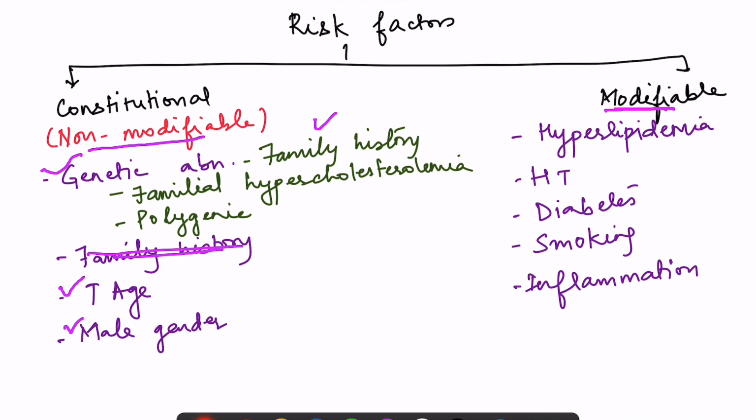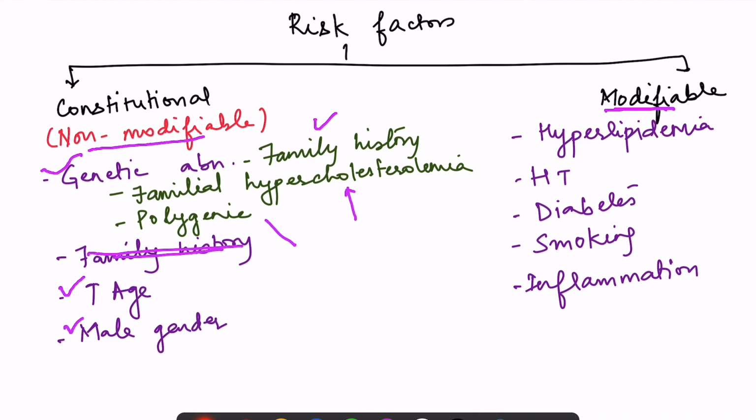If there is a family history, then there are high chances of development of atheromatous plaque. Then there is familial hypercholesterolemia. That is a rare condition, but if it is present in the family, then there are chances of developing hypercholesterolemia, and hypercholesterolemia itself is a risk factor for development of atheroma.